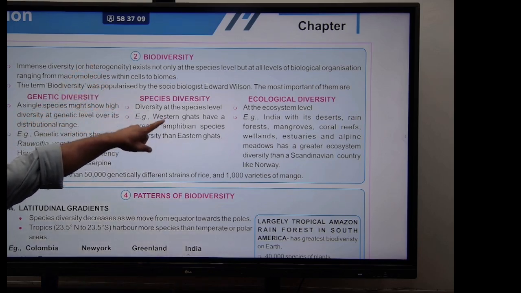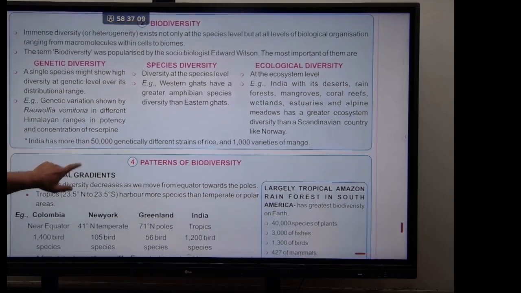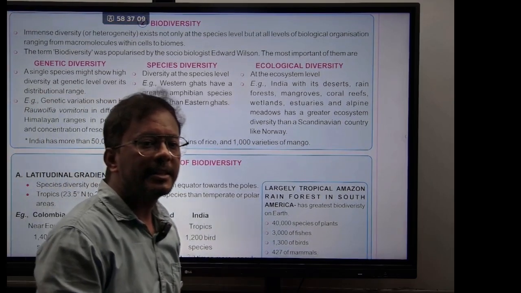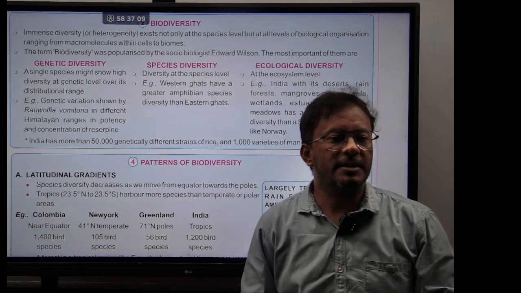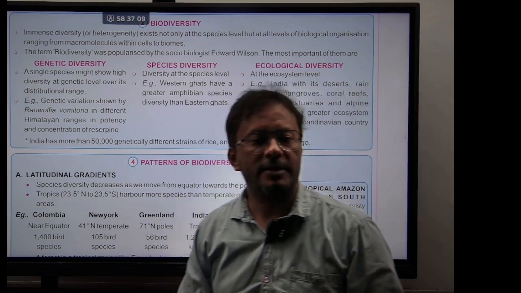Now we can say that the term biodiversity was popularized by the sociobiologist Edward Wilson. And diversity exists at three different levels. What are those called? The genetic diversity, the species diversity, and the ecological diversity. What is meant by the word genetic diversity?